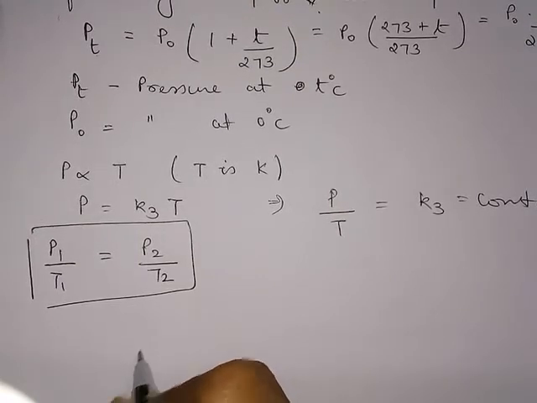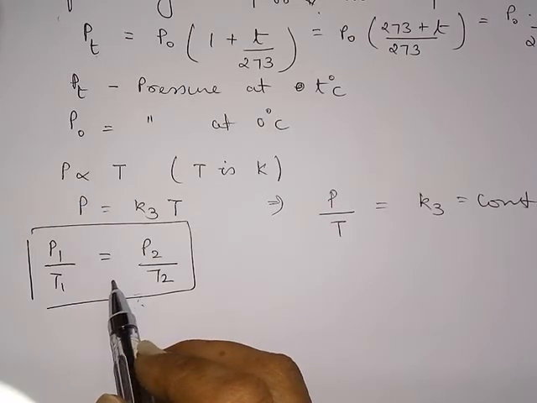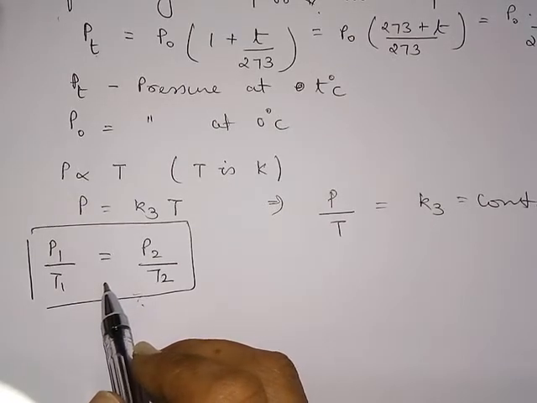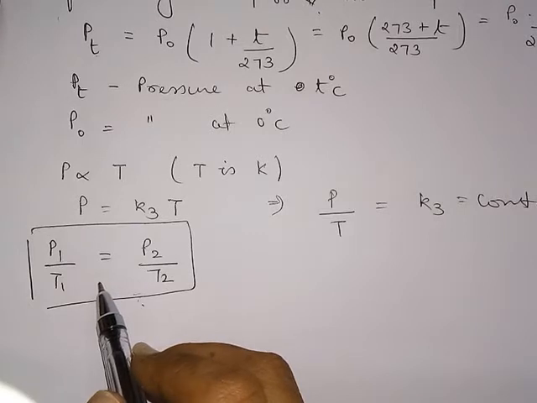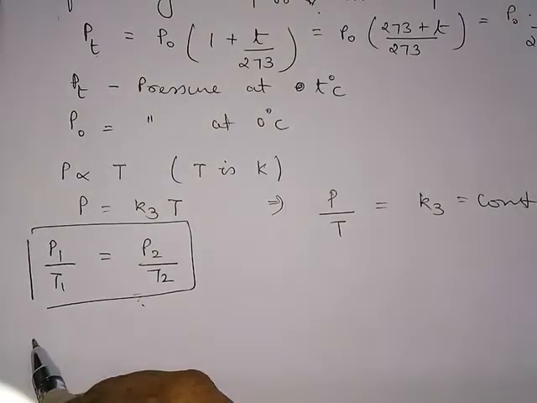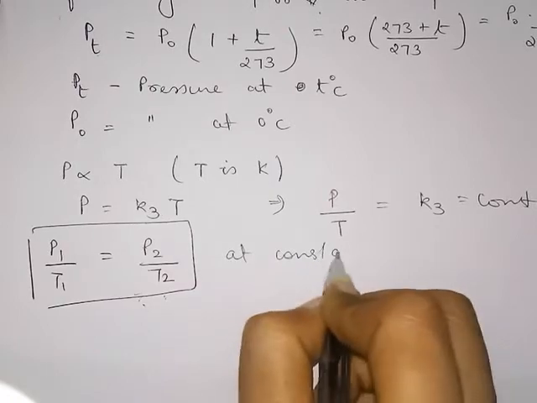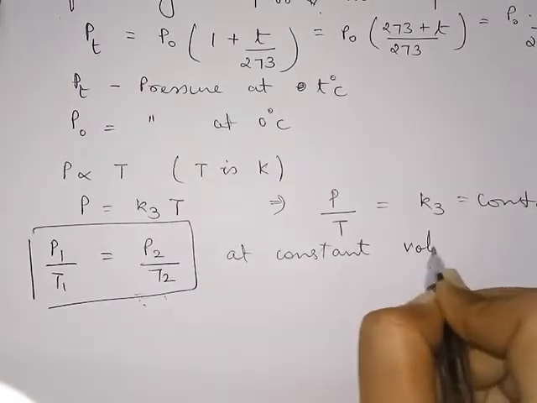This is what we get at constant volume. The pressure is directly proportional to the temperature in Kelvin. Okay? So volume is constant. The pressure of a given amount of gas is directly proportional to temperature in degree Kelvin. So P1 upon T1 is equal to P2 upon T2, and at which condition? At constant volume.